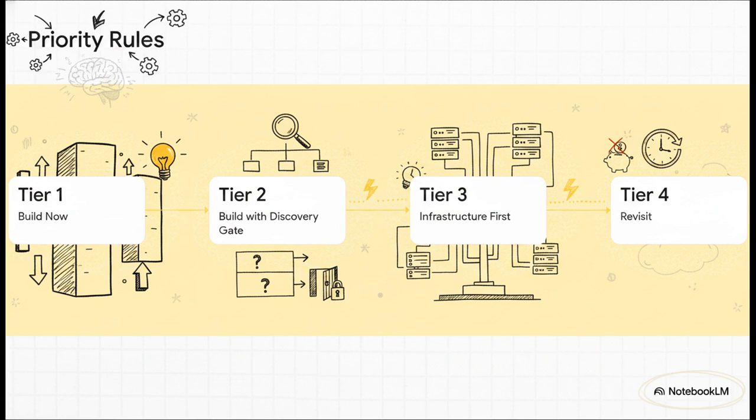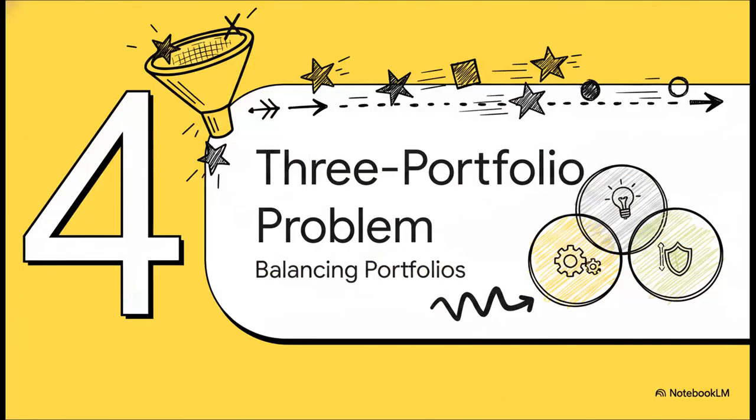Tier 3 is infrastructure first, meaning the user feature is totally blocked until you build the necessary data pipelines. And Tier 4 is revisit, because the economics or user value just don't make sense right now. This is a total game changer because it dictates how your team tackles the work, not just when it sits in the backlog. Next up, Section 4, the 3 portfolio problem.